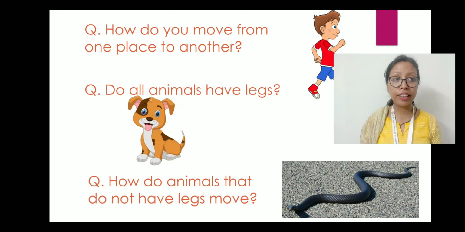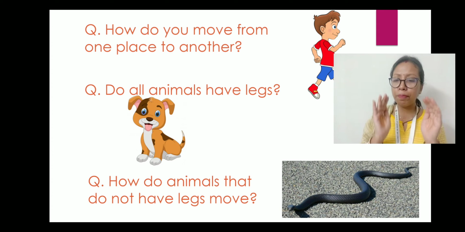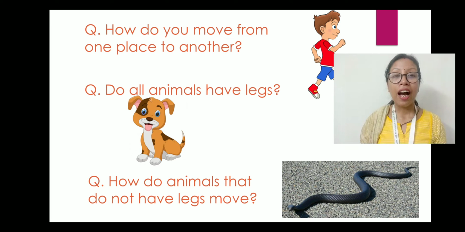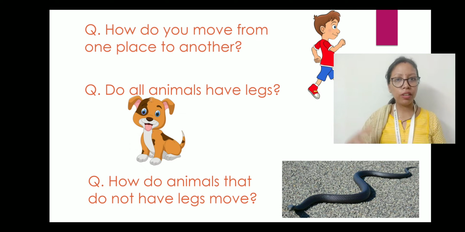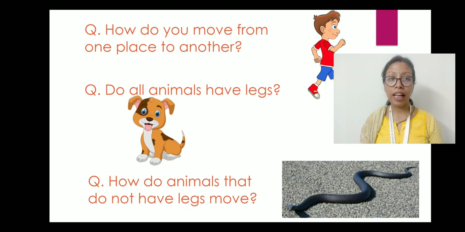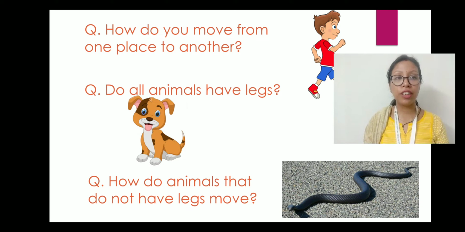They don't have legs. So have you seen a baby crawling? A baby, after a few months of being born, cannot stand up directly, right? What does it do? It crawls because the baby does not know how to walk. So the baby crawls. That means it moves with its body. In the same way, these animals which do not have legs move with their body, not with their legs. As they do not have legs, they use their body to move.